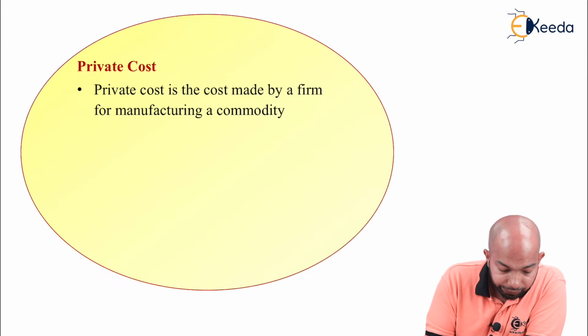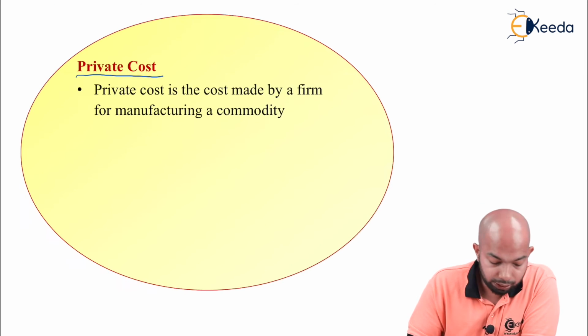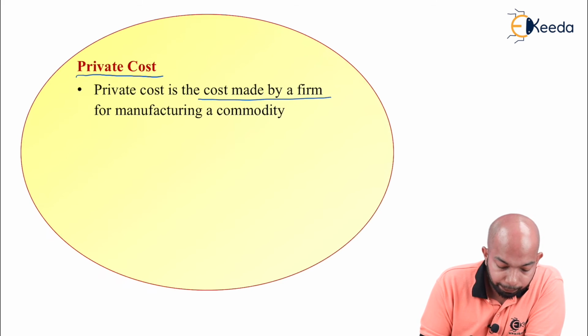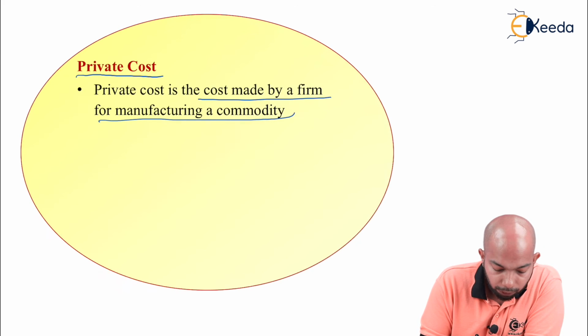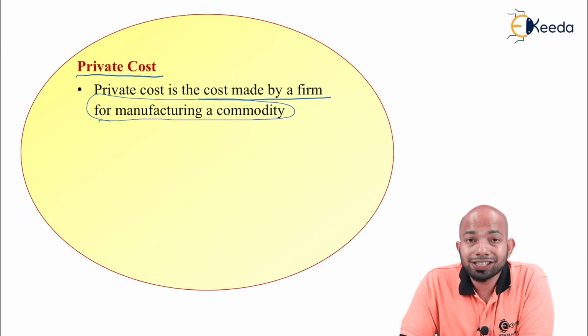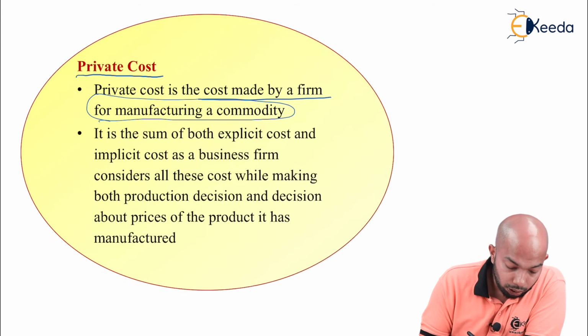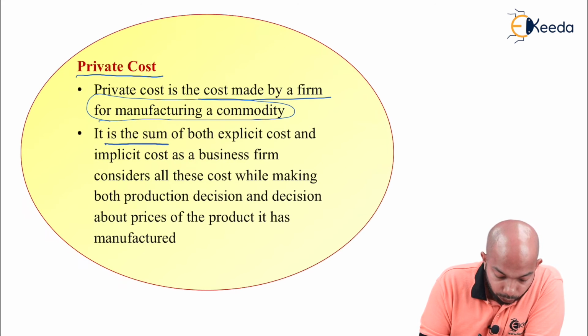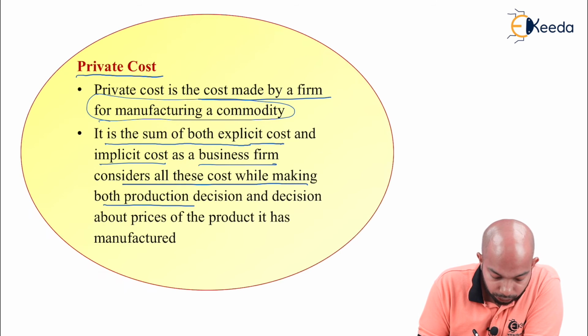Now, the next cost that we have in the picture is the private cost. Private cost is a cost made by a firm for manufacturing a commodity. Private cost is the cost that a firm expenses, because it wants to manufacture a certain commodity. It is the sum of both explicit cost and implicit cost, as a business firm considers all these costs while making both production decisions and decisions about prices of the product it has manufactured.